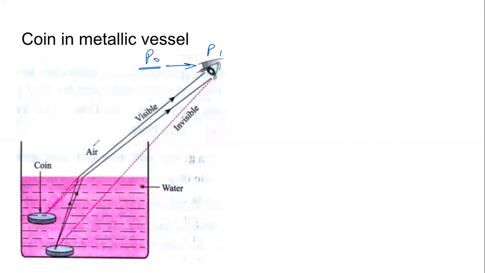So the ray of light that is coming from the coin, ye wala ray, ye dono, when they move from water to air, water is denser, air is rarer. So here the light is traveling from a denser medium to a rarer medium. The densities are different.